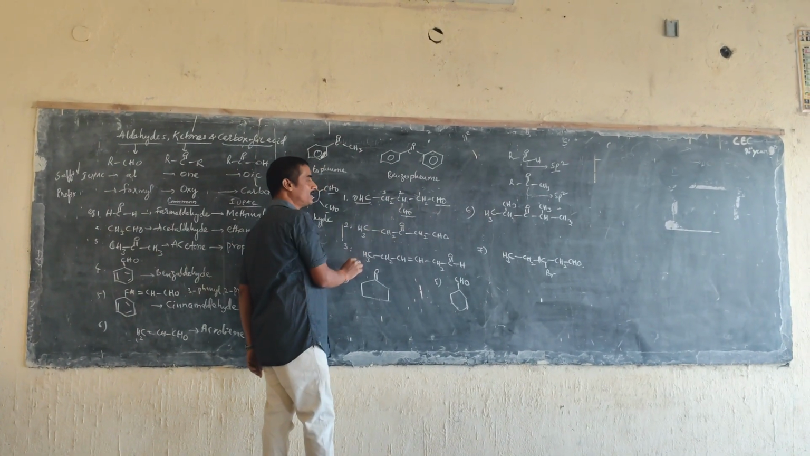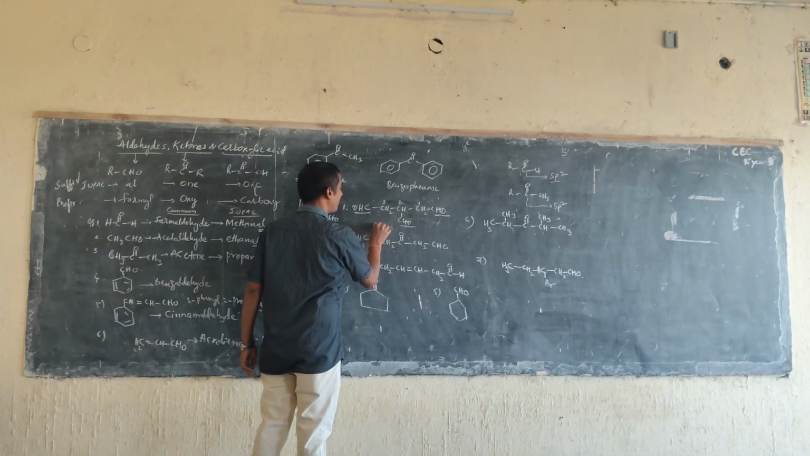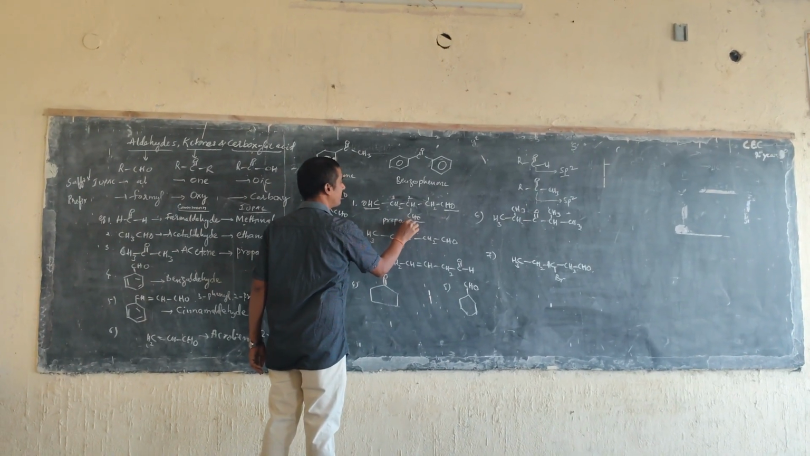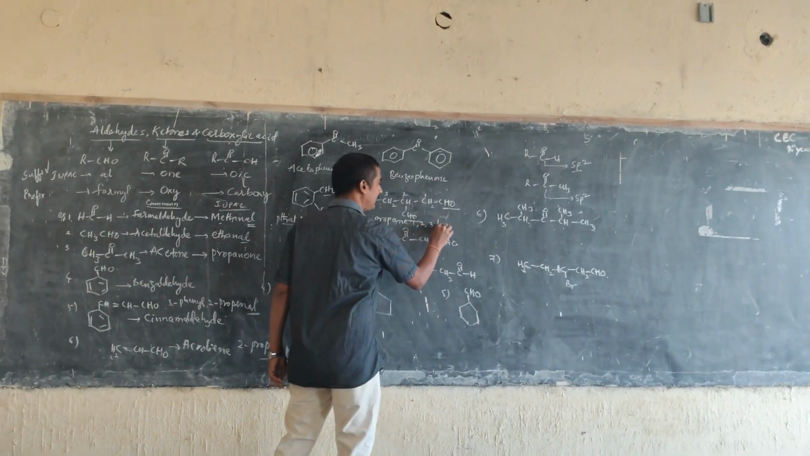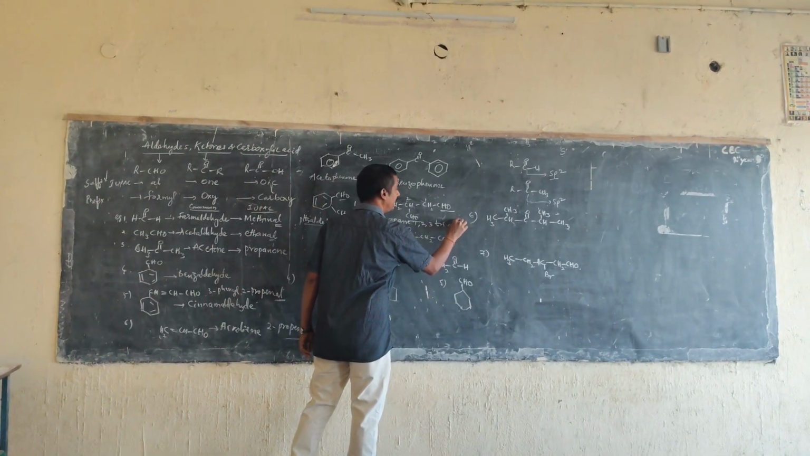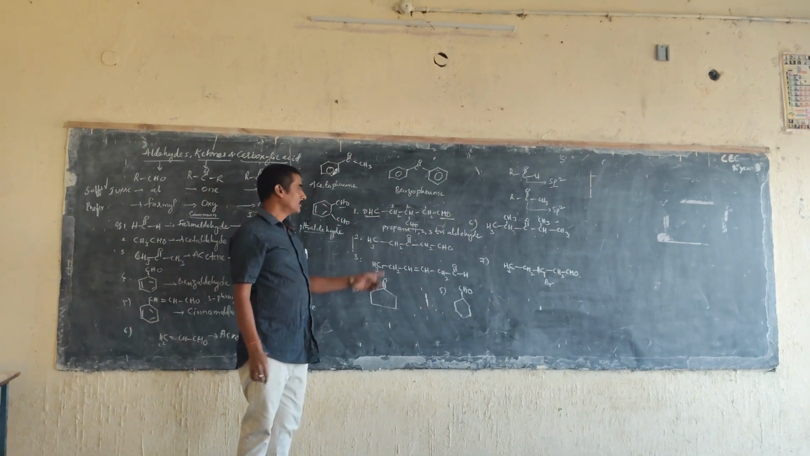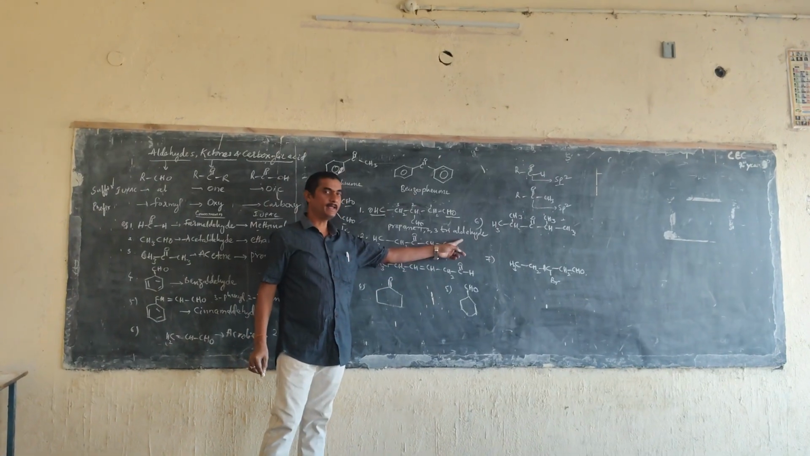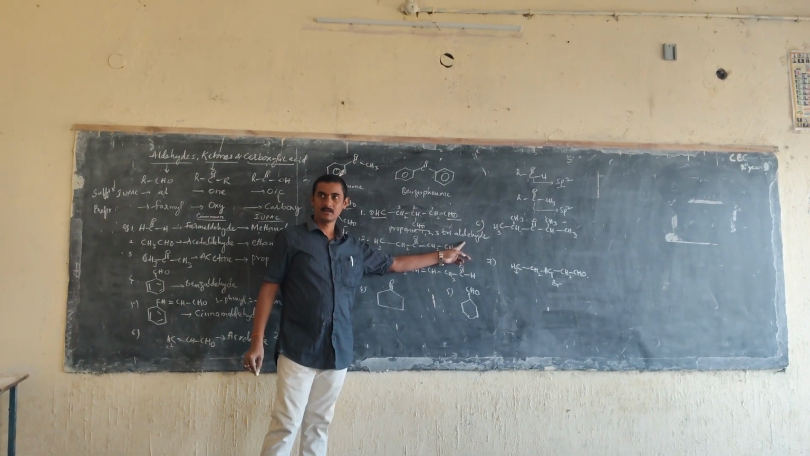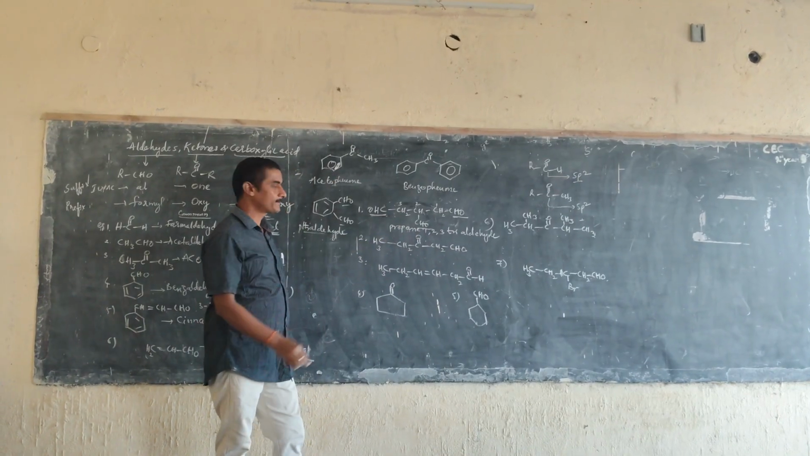So finally, what do you observe here? Propane, 1,2,3-trialdehyde. Understood? Propane 1,2,3-trialdehydes. Did you get the idea of how to write this nomenclature?